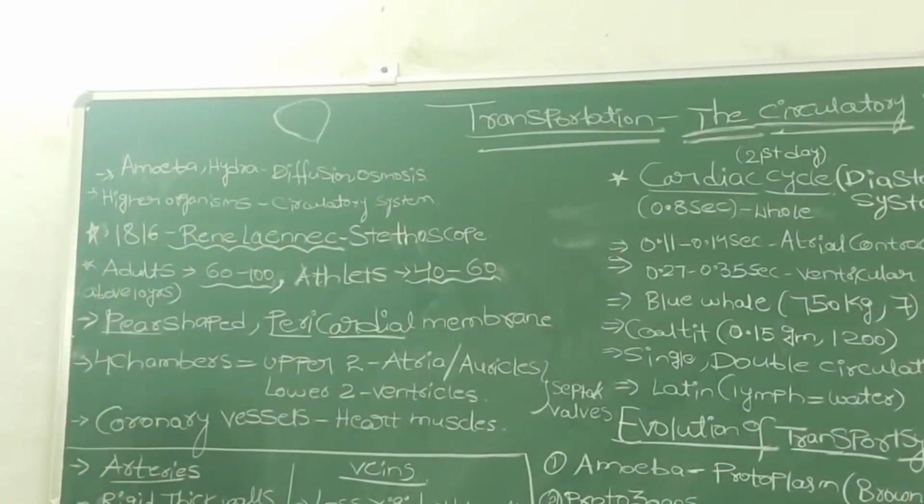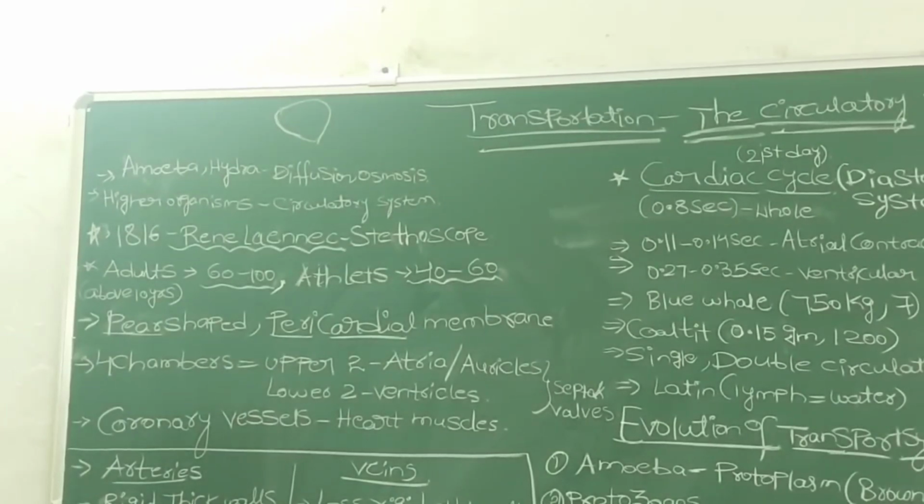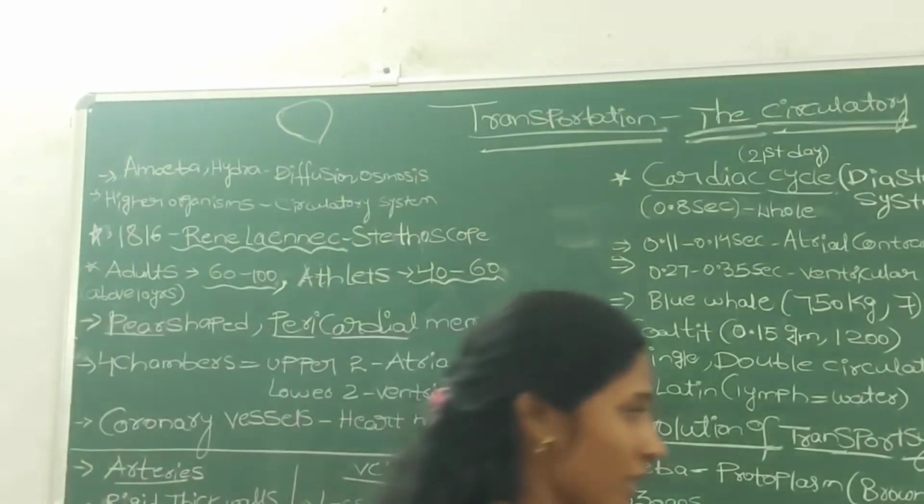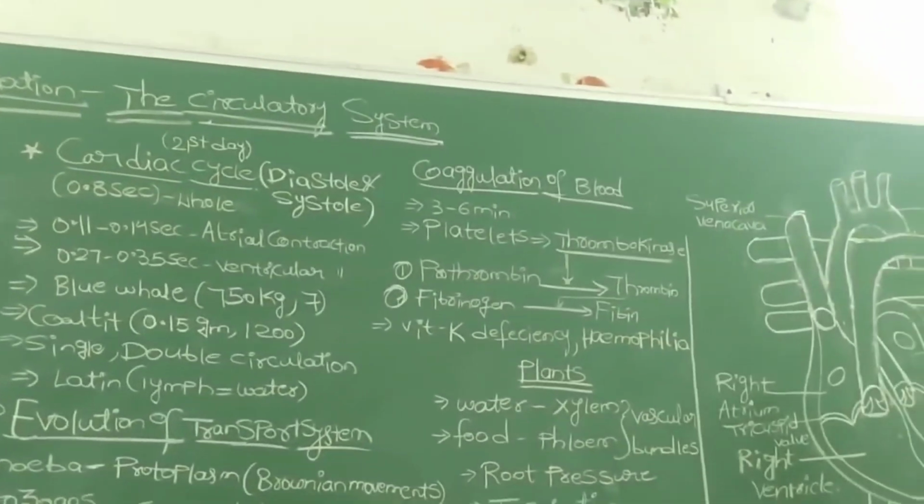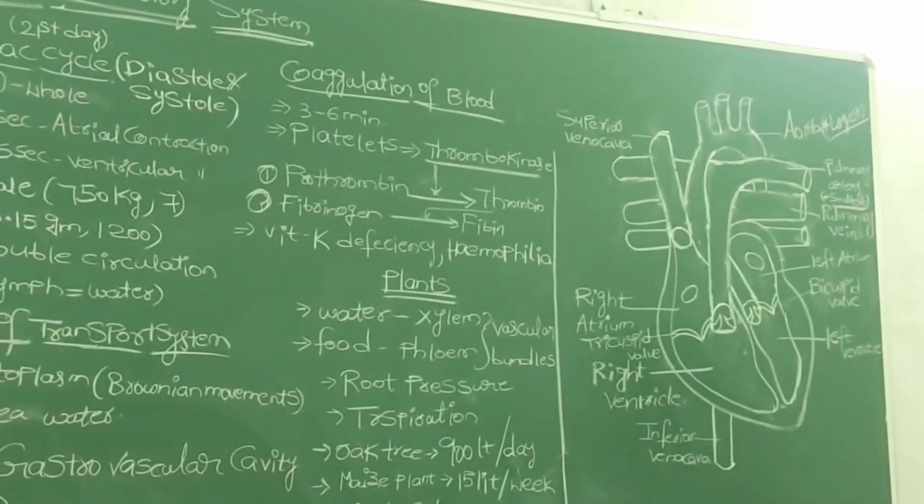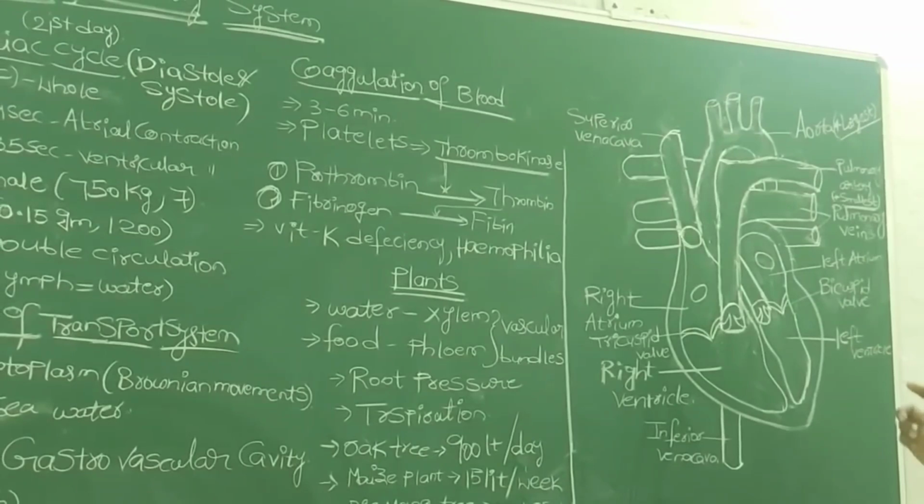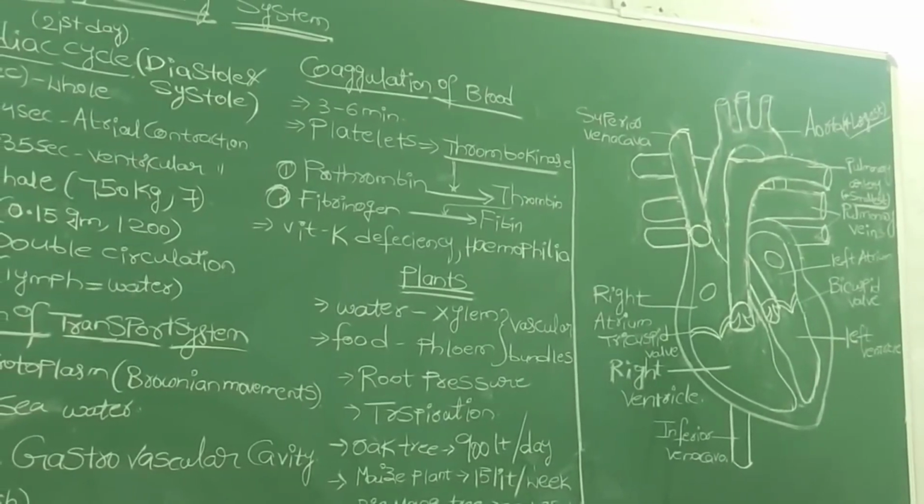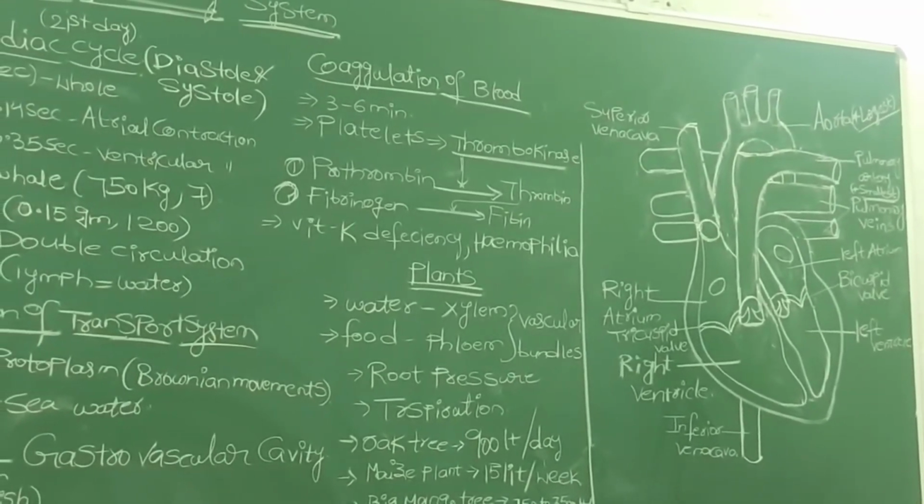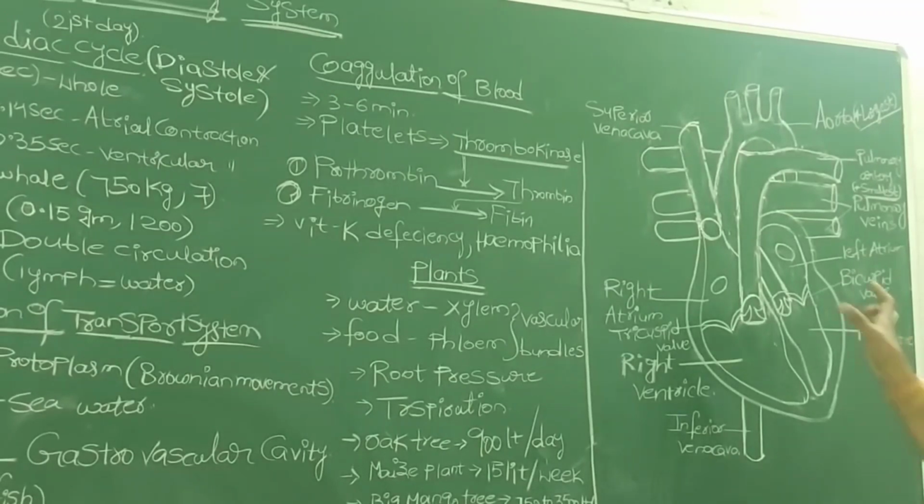Now we will go to the internal structure of the human heart. Just carefully observe the diagram. It is very easy. The heart is mainly divided into 4 chambers. The upper 2 chambers we call atria or auricles, and the lower 2 chambers we call ventricles.